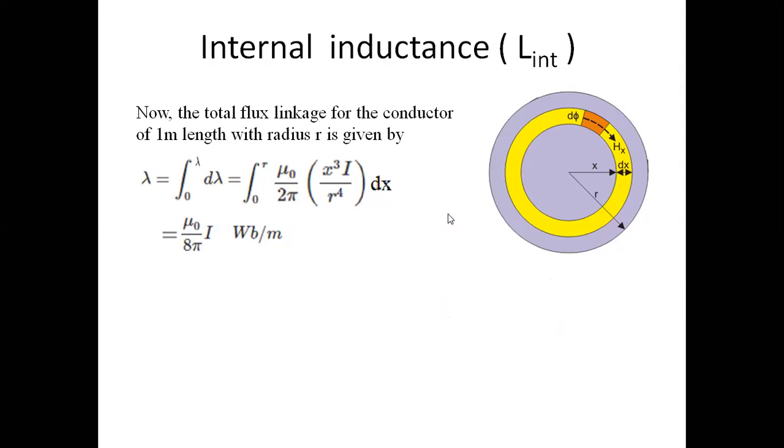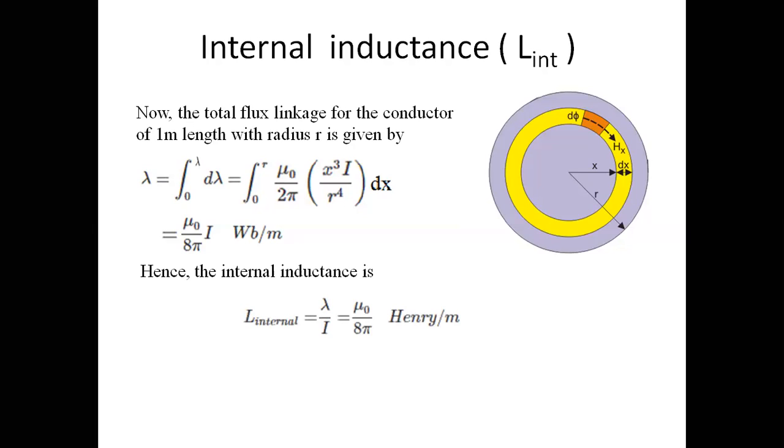So the internal inductance is L equals lambda divided by I, that is mu naught divided by 8 pi. So this is your total internal inductance. But you know that mu naught equals 4 pi into 10 to the power minus 7. So 4 pi divided by 8 pi becomes half into 10 to the power minus 7 henry per meter. This is the internal inductance, and you can see it is constant for any value of r. It will not depend on the cross-section radius r.